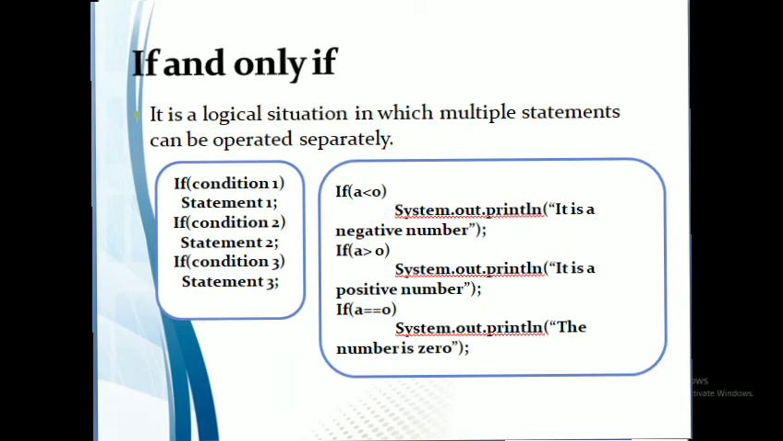If a is less than 0, that is the first condition. Whatever value a is entered by the user, if it is less than 0, then it is a negative number. And the second condition is if a is greater than 0, then definitely the number is a positive number. If a is equal to 0, then the number is a 0.